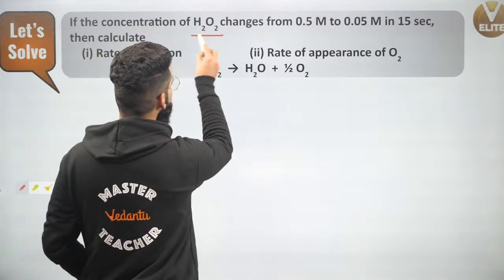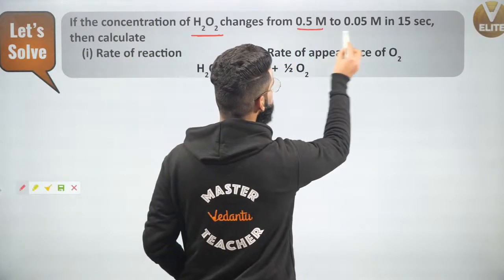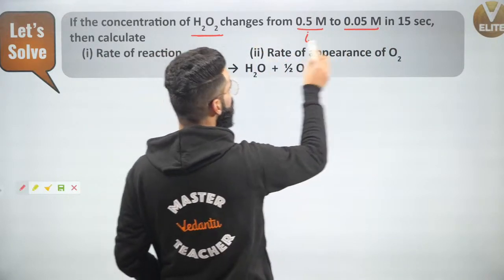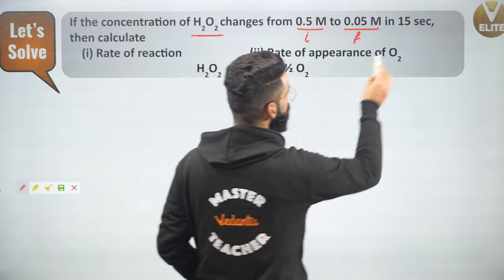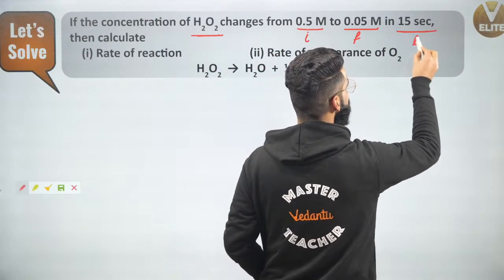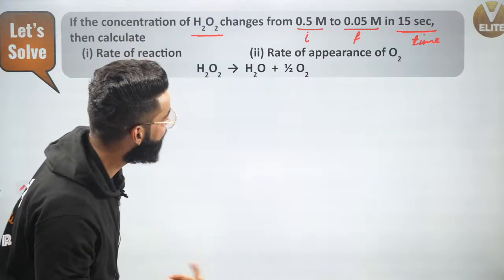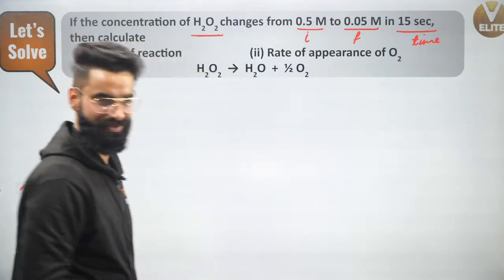If the concentration of H2O2 changes from 0.5 molar to 0.05 molar, that means this is the initial concentration of H2O2, this is the final concentration of H2O2, in 15 seconds. This is the time interval which is given to us. Then calculate the rate of reaction and the rate of appearance of O2.